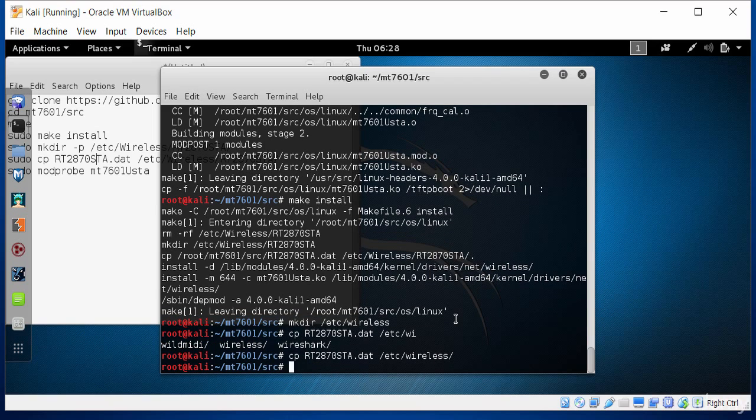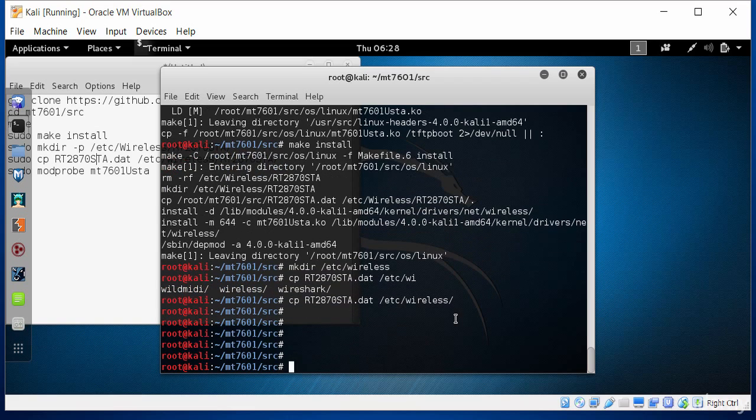And once that's done, I'm going to run the function called modprobe. Modprobe basically probes the devices to make sure everything is in place, everything is working, and if there are any errors, it will report some error. So let's make sure the wireless driver has been installed correctly on this Kali Linux machine.